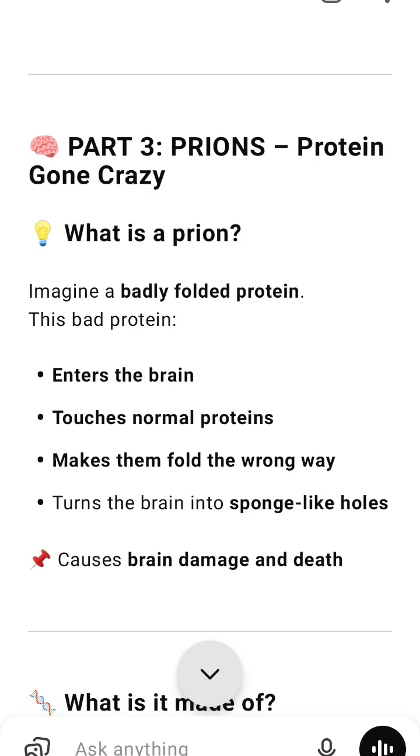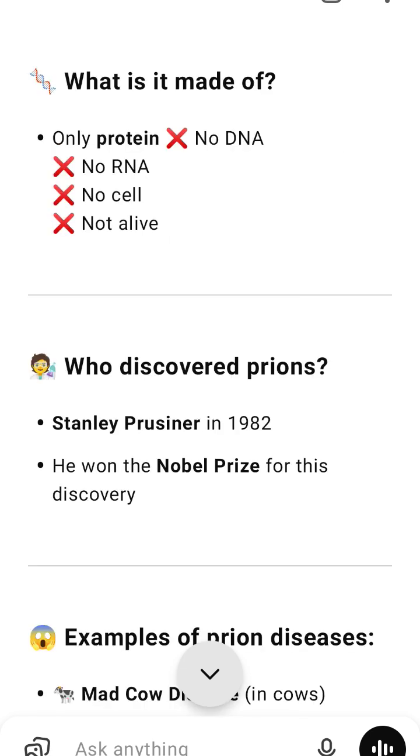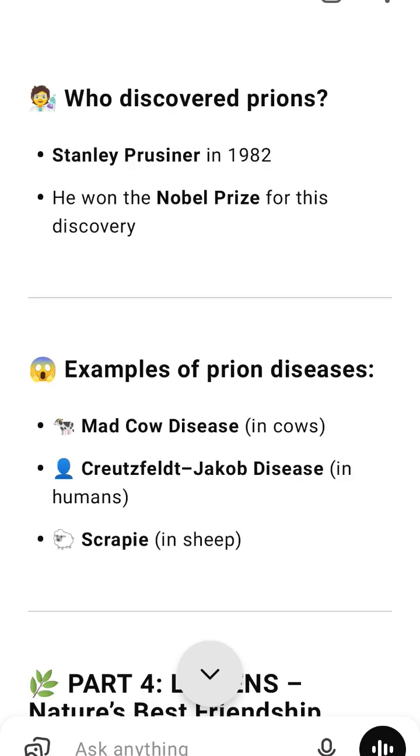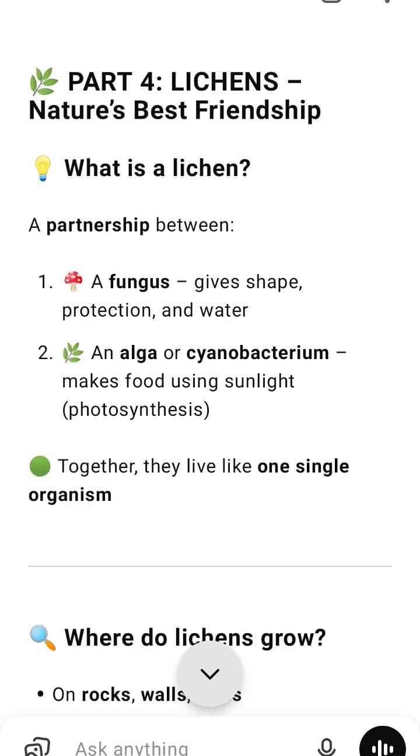Why are lichens important? Used to test air pollution. They die in polluted air, help in soil formation, and are used in dyes, perfumes, and medicines. Early colonizers in nature. Easy final summary table. Name, alive, made of, effects, extra info.